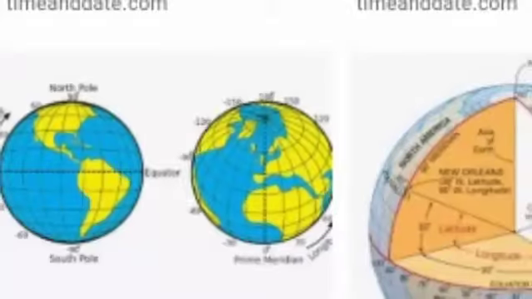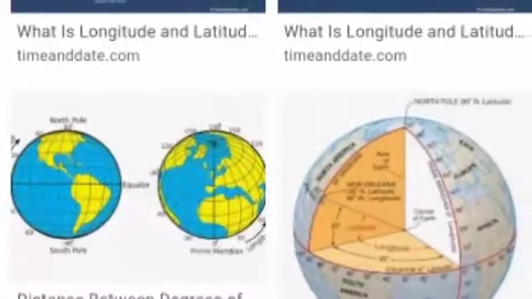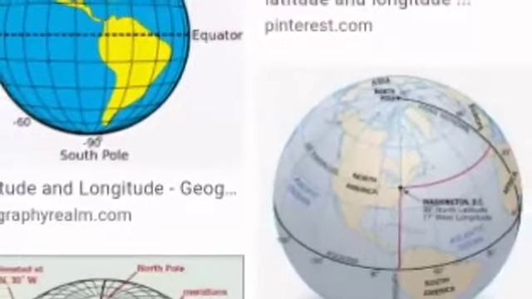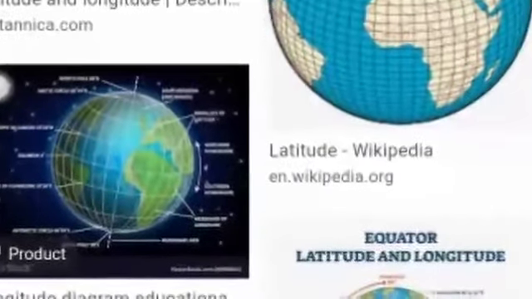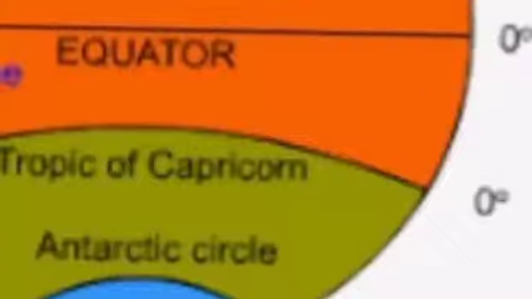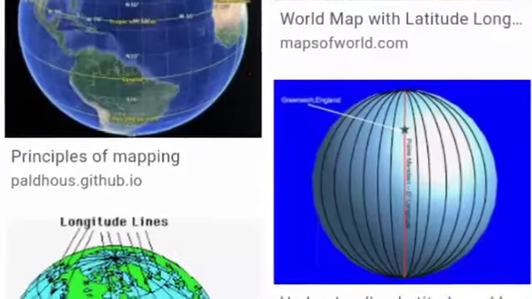Then we have learned about what are latitudes and longitudes. Latitude is an imaginary line which joins all the places which have the same angular distance north or south of the equator. And the imaginary lines that intersect the equator at right angles, joining the north and south, are called longitudes.